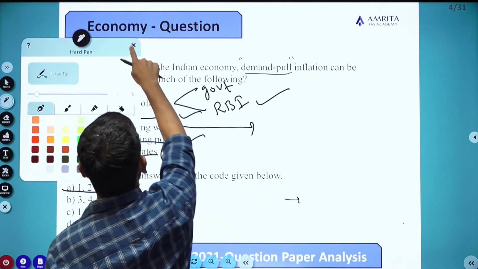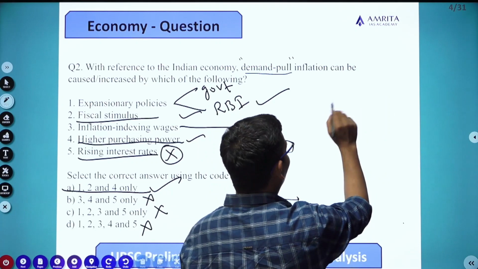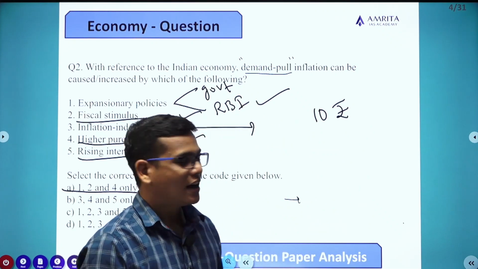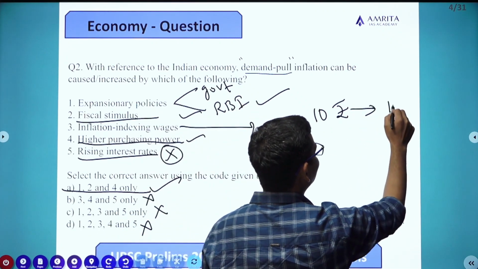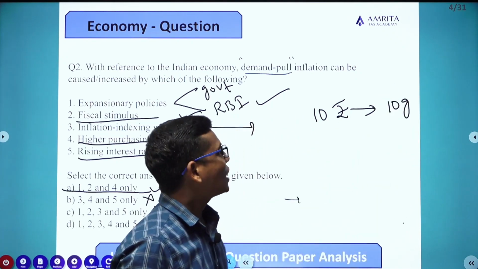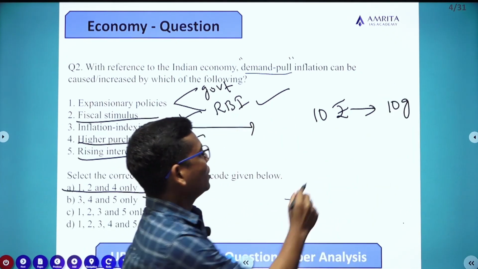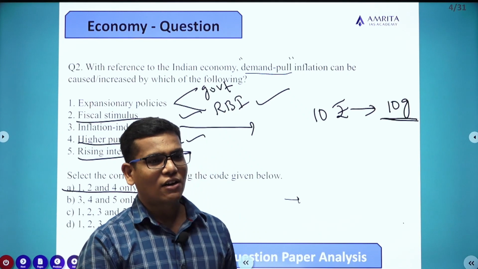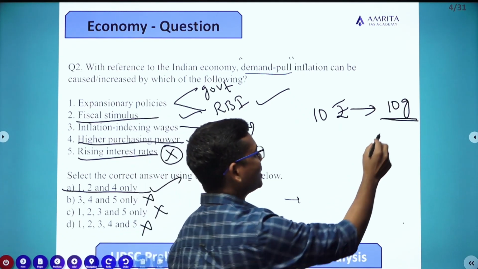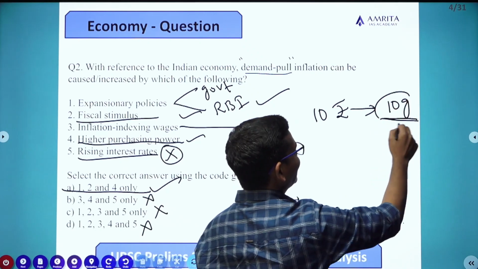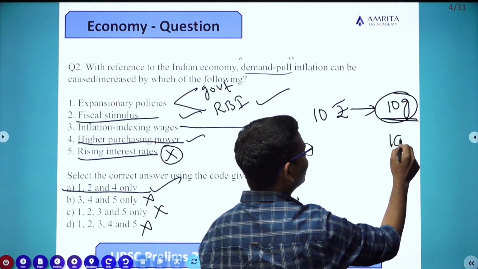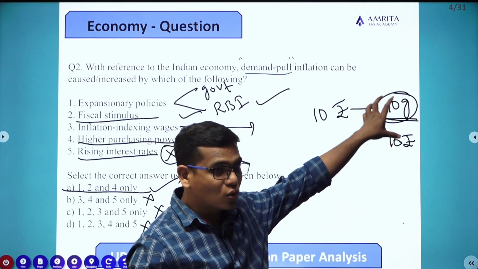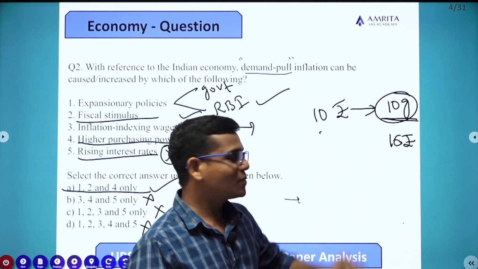Suppose earlier your wage is 10 rupees, and with these 10 rupees you are able to purchase 10 goods in the economy. Now, because of inflation, the price of those 10 goods, earlier 10 rupees, has become, just assume, 16 rupees.